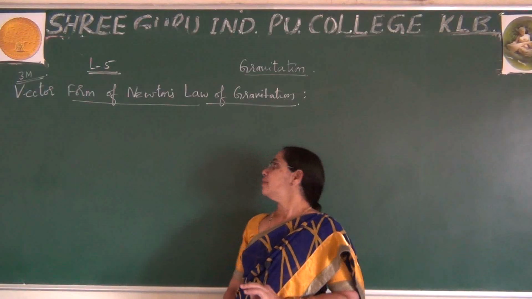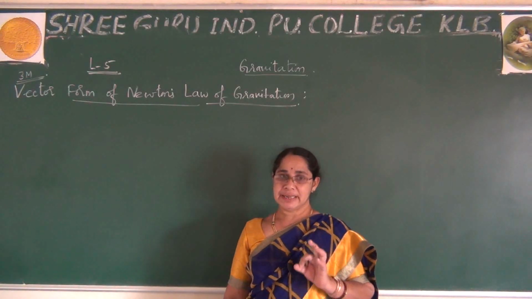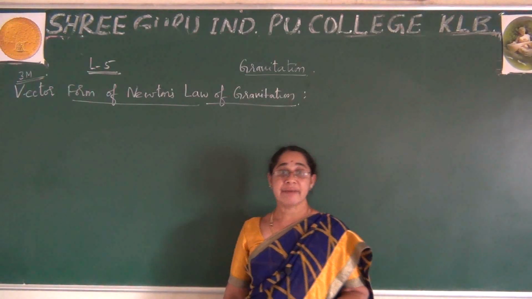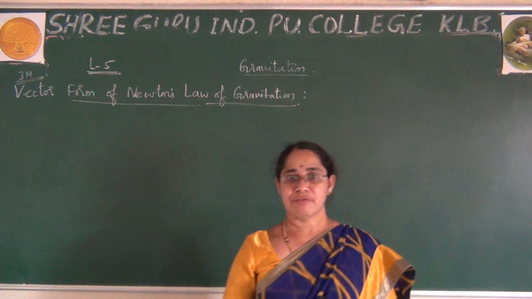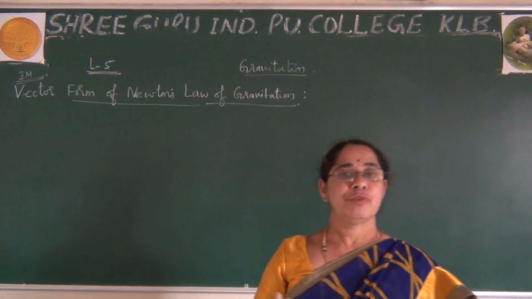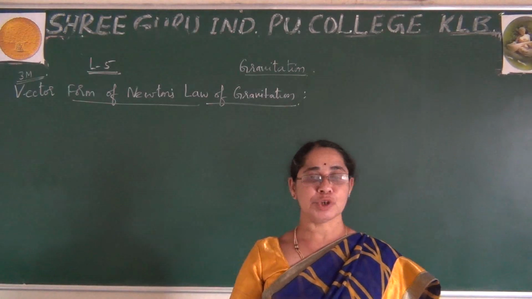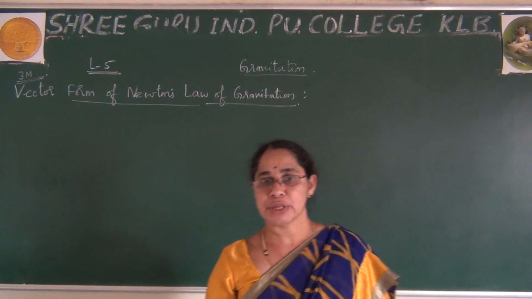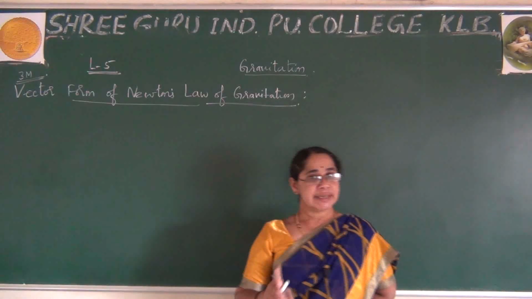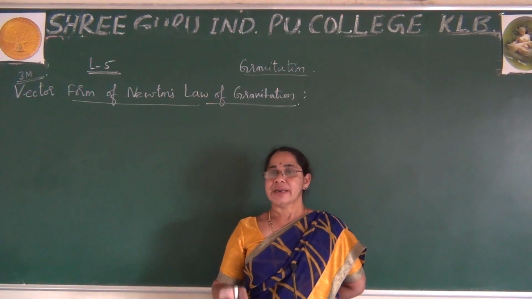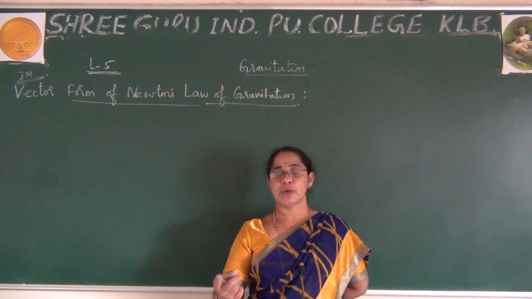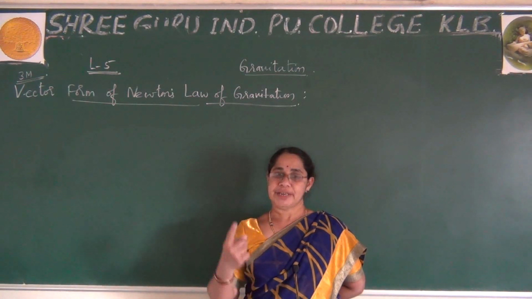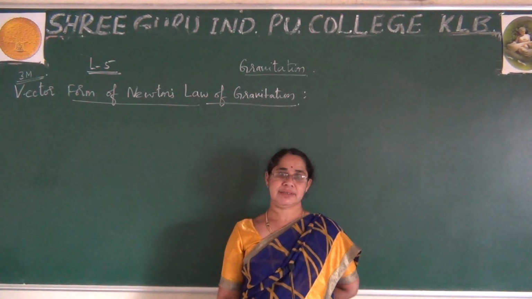So I will repeat once again the statement: every particle in the universe attracts every other particle with a force of attraction which is directly proportional to the product of the two masses and inversely proportional to the square of the distance between them, along the line joining the centers of the two bodies, or you can say two masses.